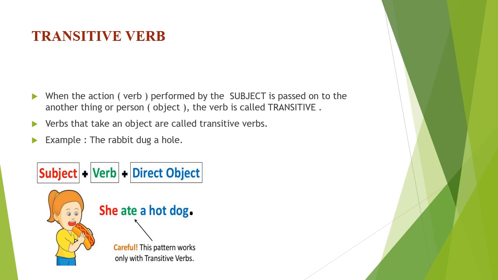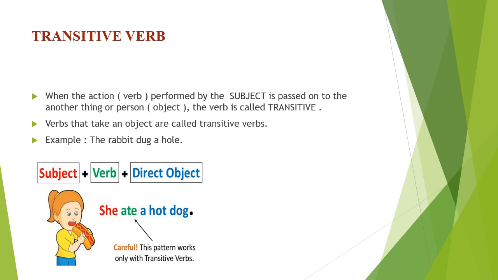I want to remind you about the verbs. Verbs means the action words, the doing words. So when a subject performs an action and its impact directly goes to an object, and when it asks the question what, and you get the answer of what, that time the verb of that sentence will be called transitive verb. Verbs that take an object.